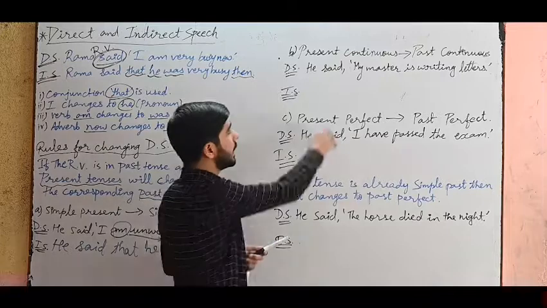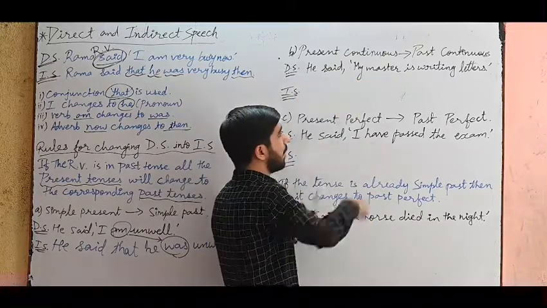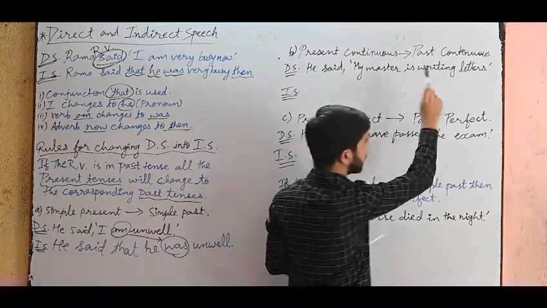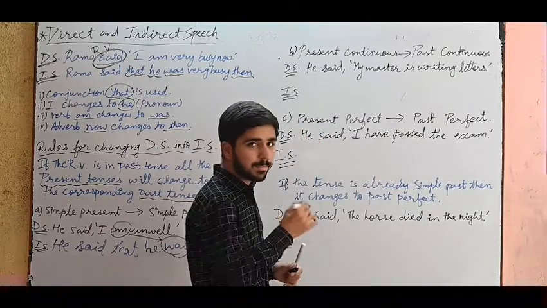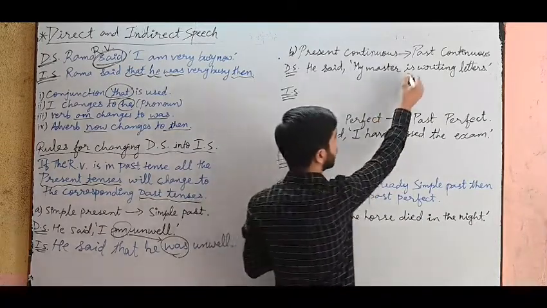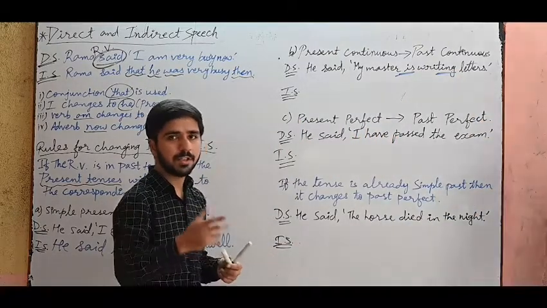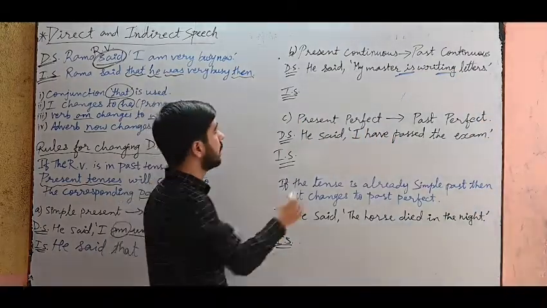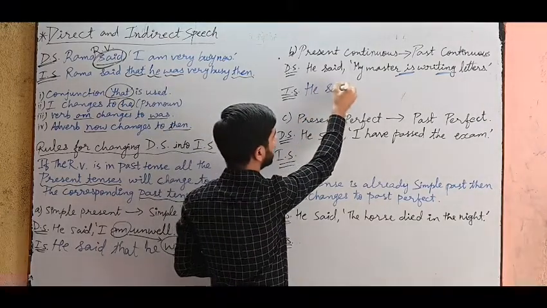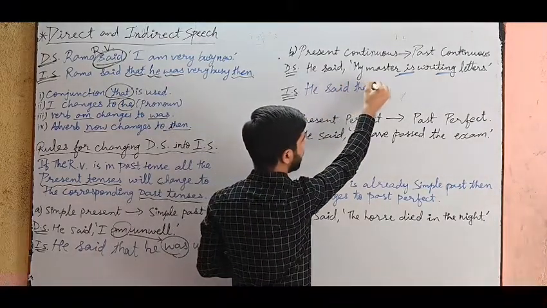Say, he said, my master is writing letters. So is it present tense? Yes. See, is plus ing, that means it is present continuous. Now let us change it to past continuous. How will you change? He said, conjunction that we have to write compulsorily.